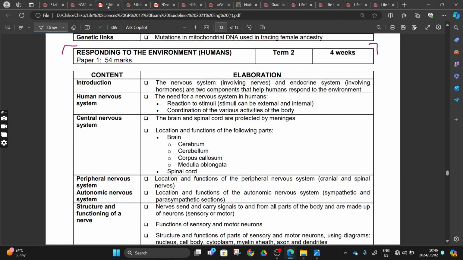We did the introduction to the nervous system, and then why do we need our human nervous system? We need it so that we can react to stimuli and coordinate the various activities, right? Our central nervous system is made out of our brain and our spinal cord. We did our cerebrum up there, our cerebellum down there, corpus callosum joining, and our medulla oblongata controlling breathing and our heartbeat, right? And then these are protected by meninges, cerebrospinal fluid, our cranium, and here our vertebral column, right?